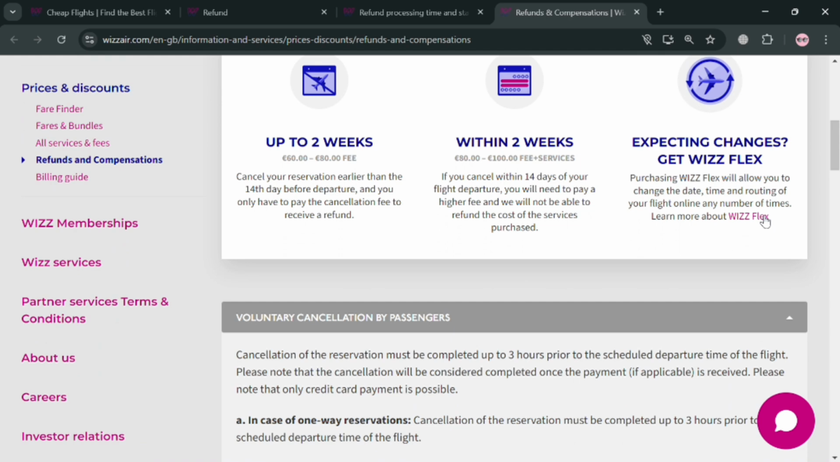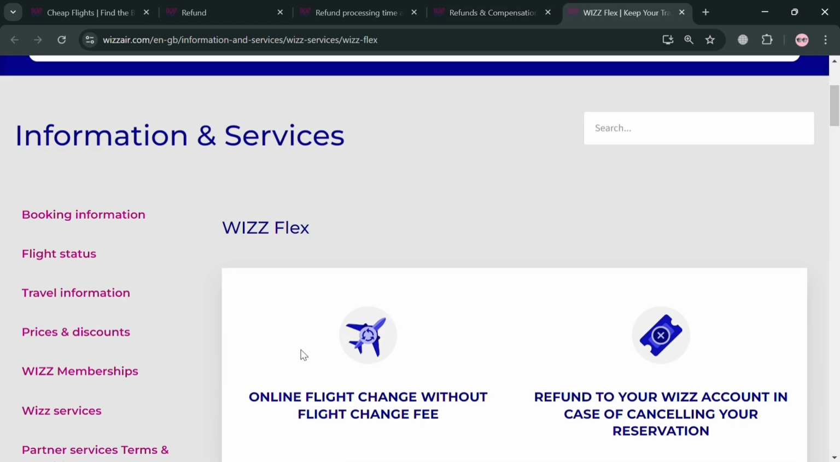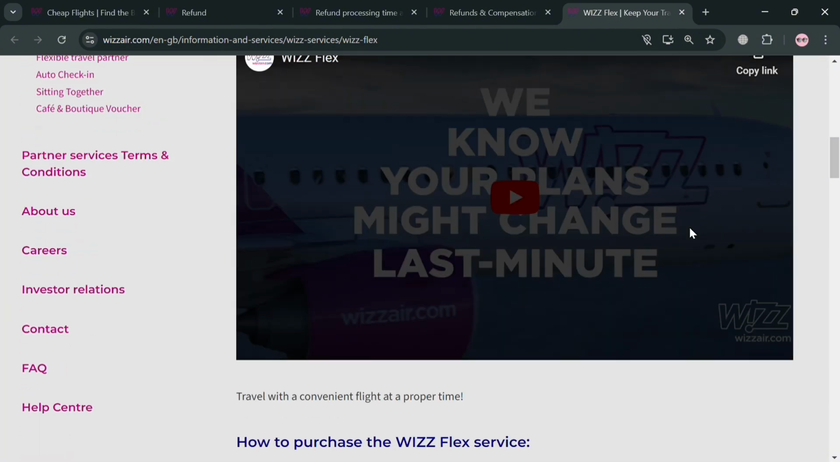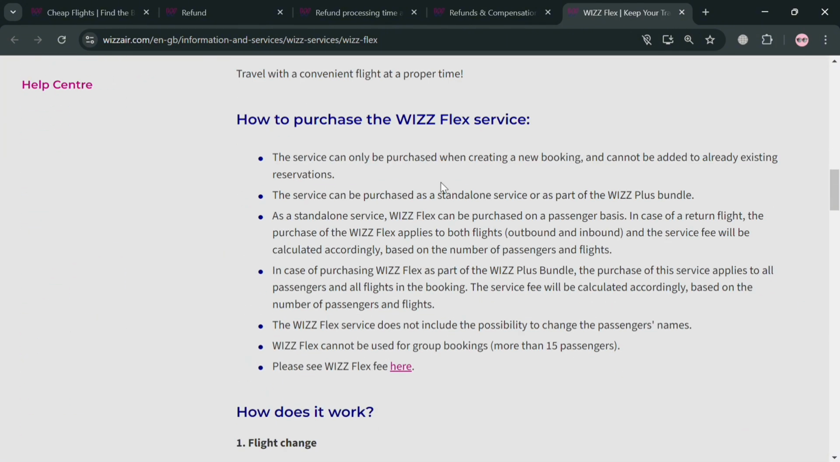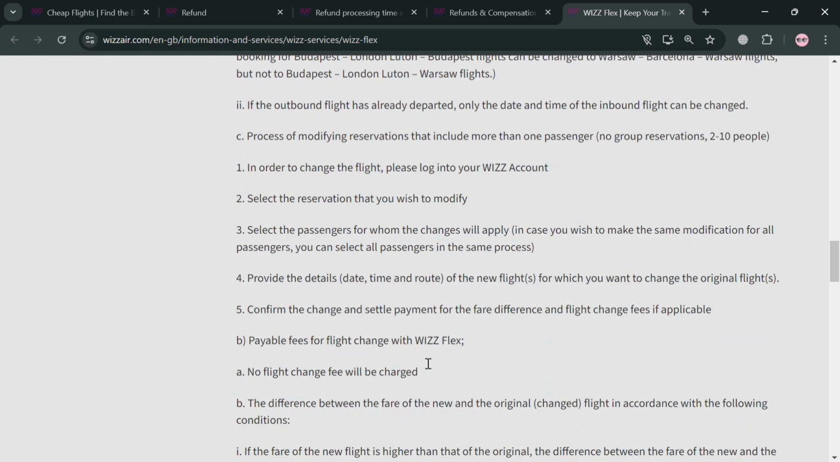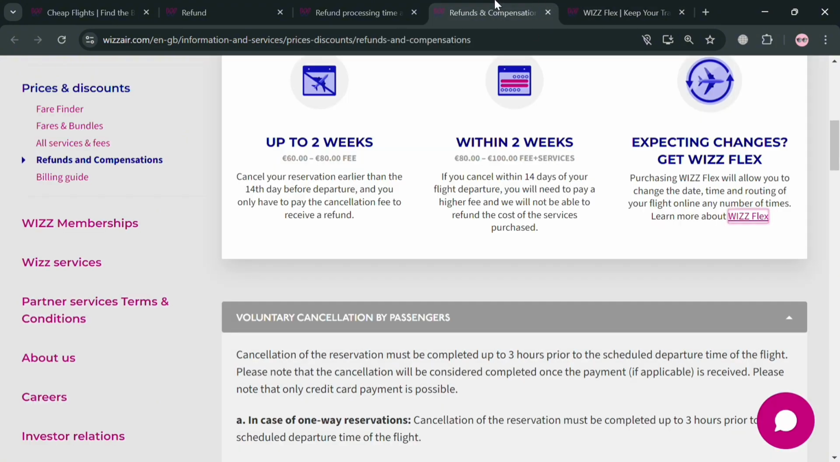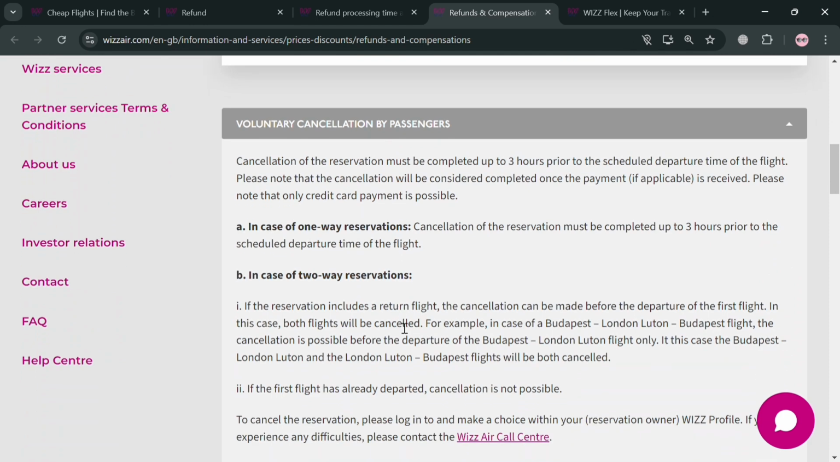And aside from that, from here, it will show you that you could also purchase the Wizz Flex, in which it will allow you to change the date, time, and routing of your flight online a number of times. By clicking this Wizz Flex, you'll be directed in here, in which if you scroll down, it will show you the step-by-step process on how you can start purchasing the Wizz Flex service. So all you need to do is simply follow all of these steps in order to purchase the Wizz Flex that will allow you to change your dates and schedule of your flights. And it will automatically also show you that you can easily get a refund if you want to.